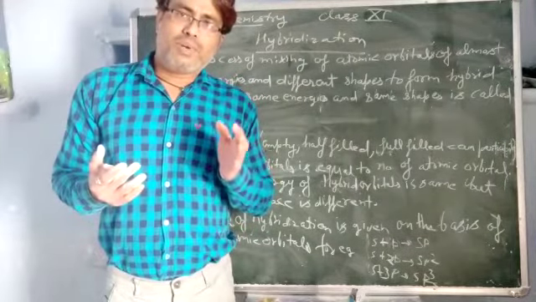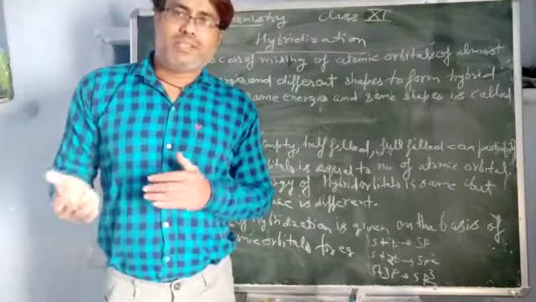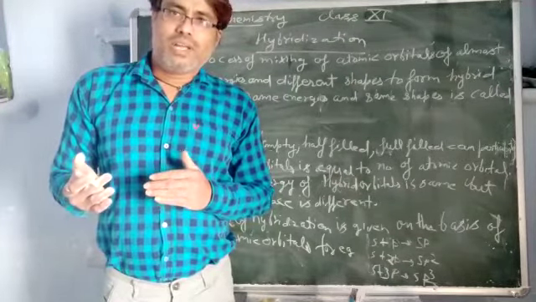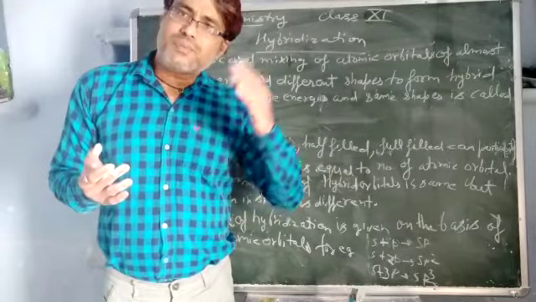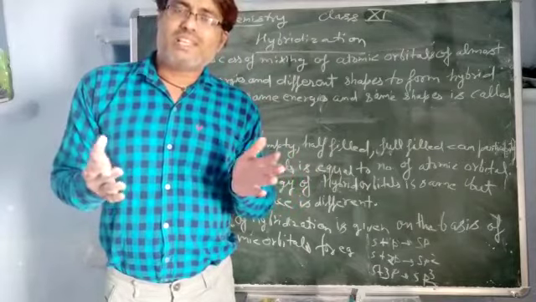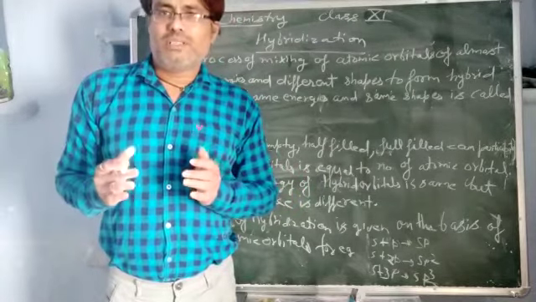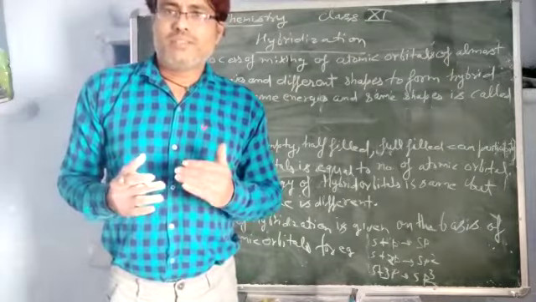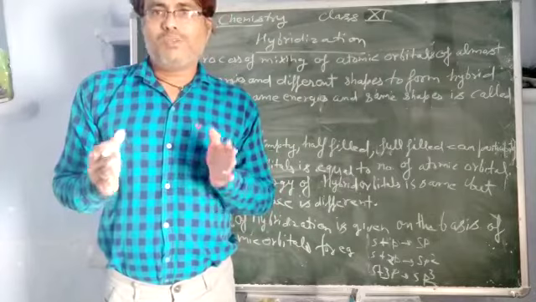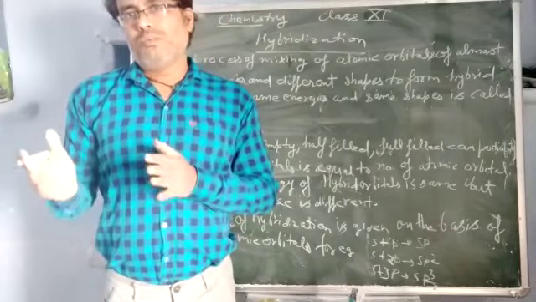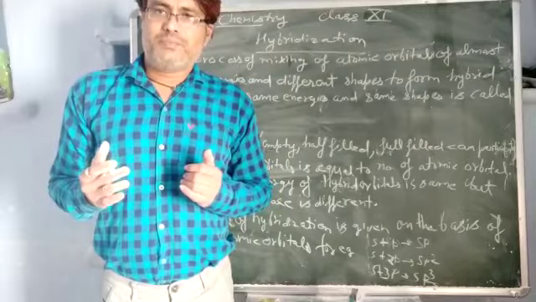And these hybrid orbitals have what? They have the same shapes and the same energies. But the energy and shape of these hybrid orbitals are different from the mixing atomic orbitals. So that is the definition: the process of mixing of atomic orbitals to form new hybrid orbitals is called hybridization.